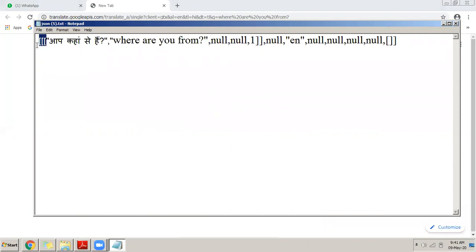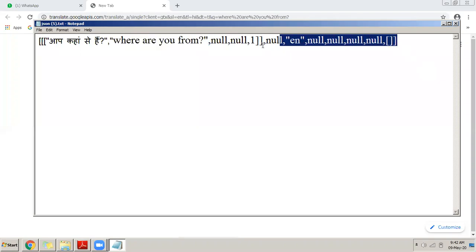There are square brackets, and inside the square brackets there is this Hindi script, then this English script, and then null. So many things are there. This is the typical format in which the service is returning the value.